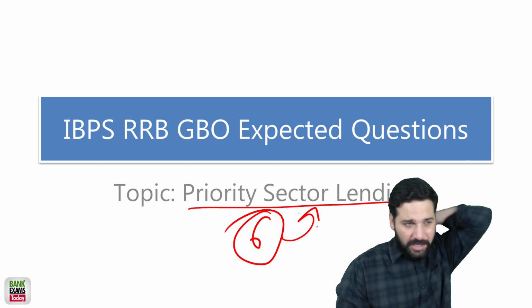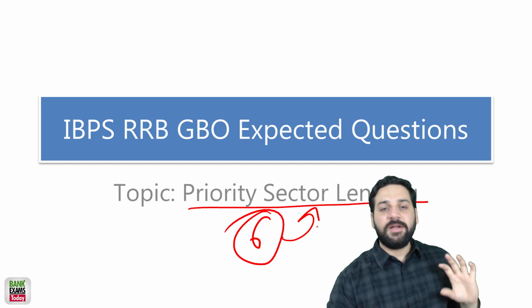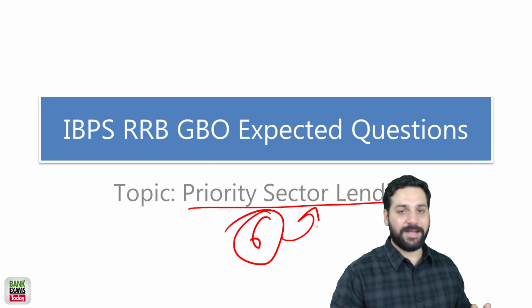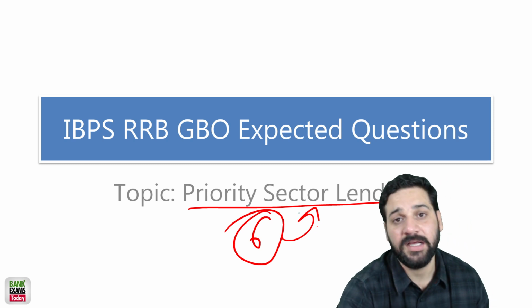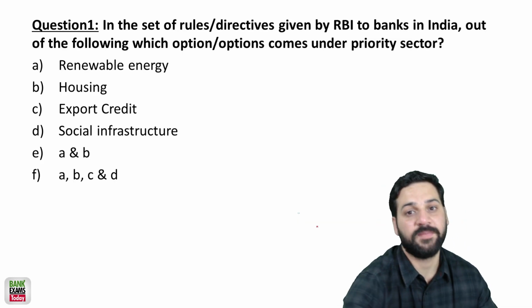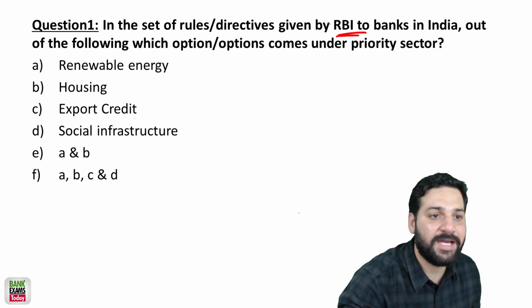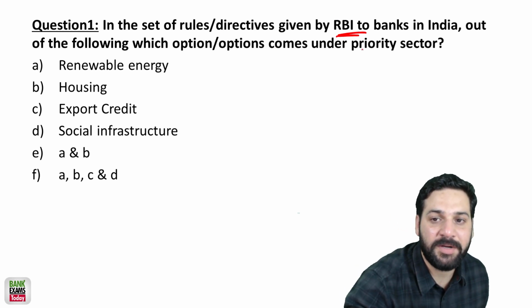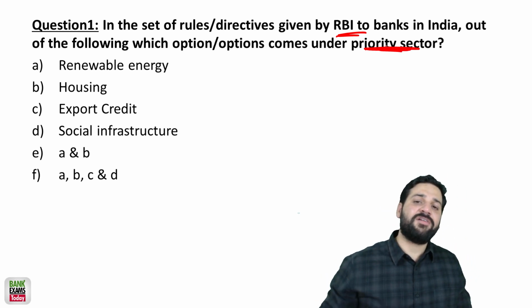So that is why RBI made a rule that a certain percentage of the total bank credit should be given to the priority sector. Today we are going to discuss the parts of priority sector and what the various limits are. In the set of rules and directions given by the RBI to banks in India, which of the following options must come under priority sector? So one of the most important questions: what are the various parts of priority sector?